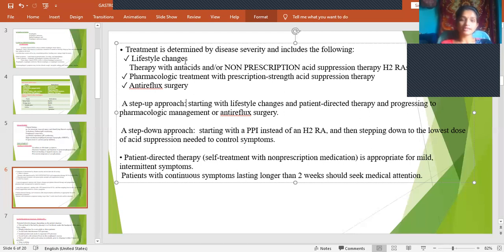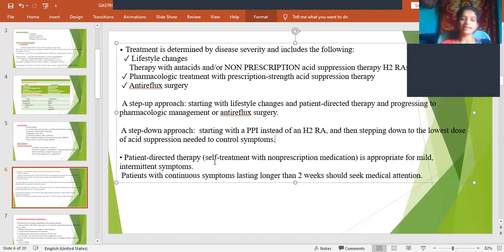That means from lifestyle changes to anti-reflux surgery. And then what is a step-down approach? Here we'll start with prescription strength acid suppression therapy, that is PPIs or H2 receptor antagonists in high doses, and then stepping down to low dose. First we'll start with high doses initially to revert the patient back to normal, and then we'll step down to the lowest dose, and then we'll control the symptoms. So this is a step-down approach.